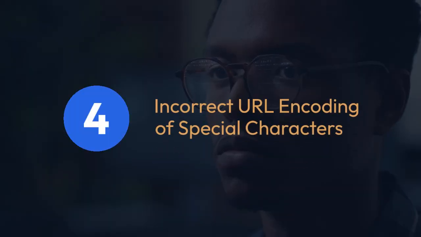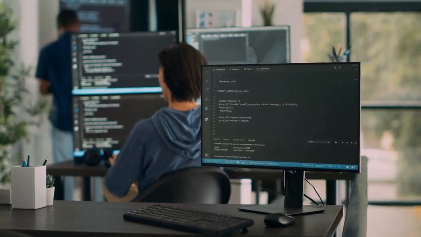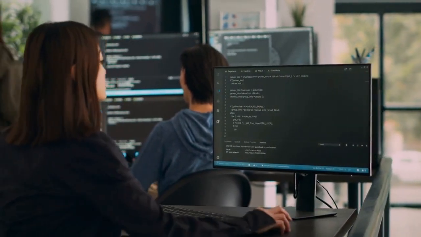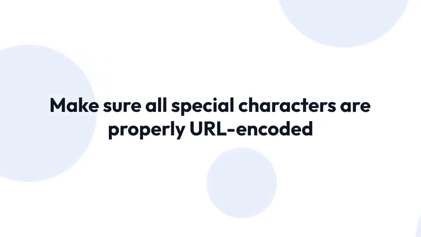4. Incorrect URL encoding of special characters. Characters like &, %, $, etc. have special meanings in URLs and need to be encoded. If you're constructing URLs dynamically in your script, make sure all special characters are properly URL encoded using tools like urllib.parse.quote in Python or equivalent functions in other languages.